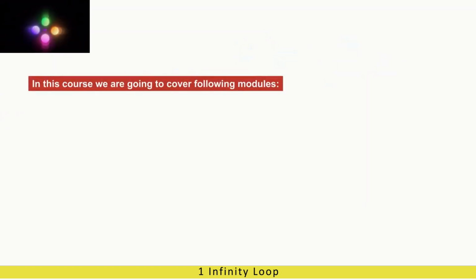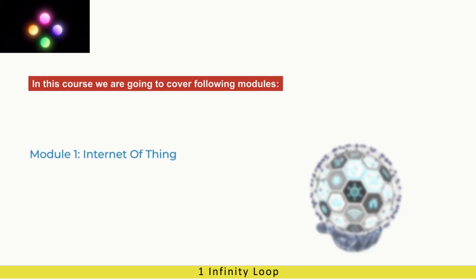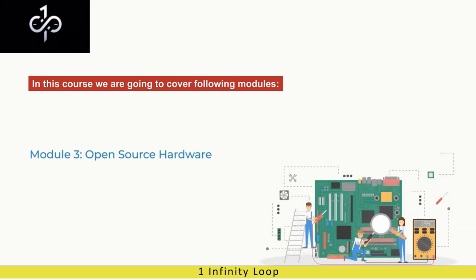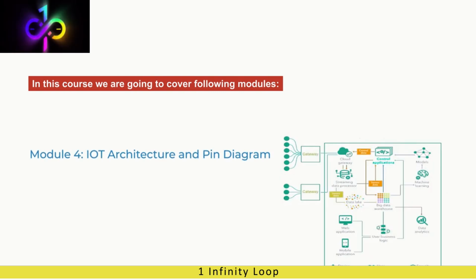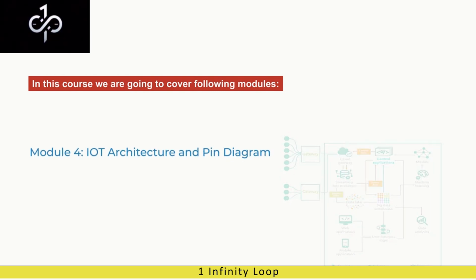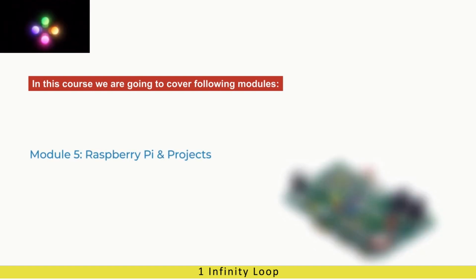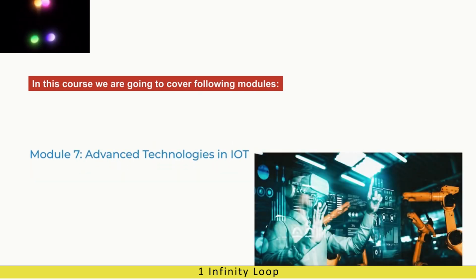In this course, we are going to cover the following modules. Module 1, Internet of Things. Module 2, Building Blocks of IoT. Module 3, Open Source Hardware. Module 4, IoT Architecture and Pin Diagram. Module 5, Raspberry Pi and Projects. Module 6, Communication Protocols for IoT. Module 7, Advanced Technologies in IoT.